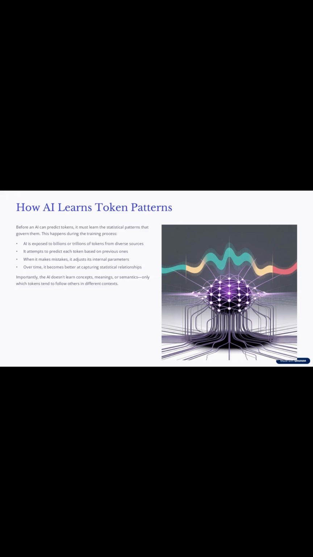How AI learns token patterns. Before an AI can predict tokens, it must learn the statistical patterns that govern them. This happens during the training process. The AI is exposed to billions or trillions of tokens from diverse sources. It attempts to predict each token based on previous ones. When it makes mistakes, it adjusts its internal parameters. Over time, it becomes better at capturing statistical relationships. Importantly, the AI doesn't learn concepts, meanings, or semantics, only which tokens tend to follow others in different contexts.